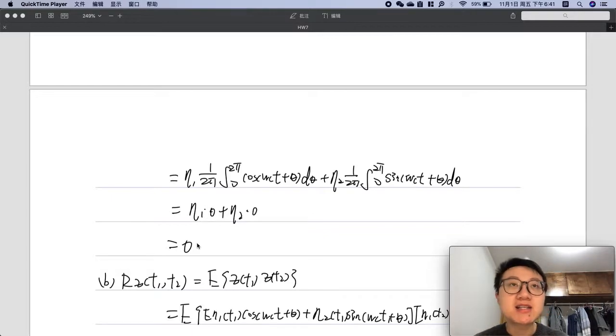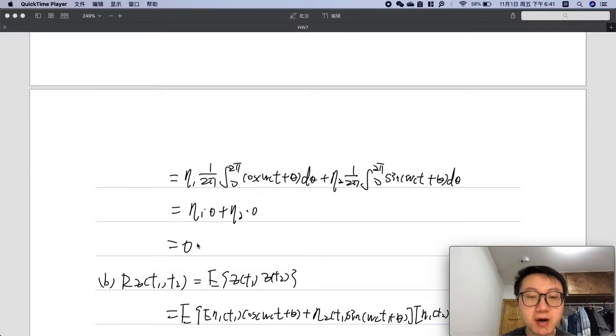And the next one is to calculate the autocorrelation value of Z about t1 and t2, and to make a judgment about whether Z(t) is a wide-sense stationary process.